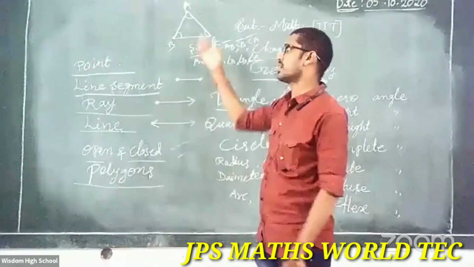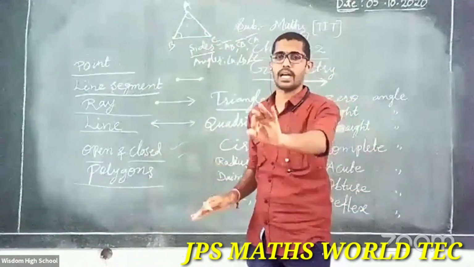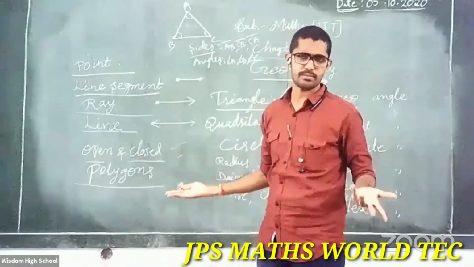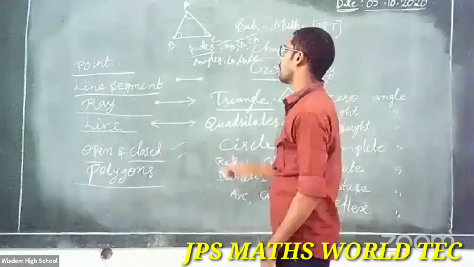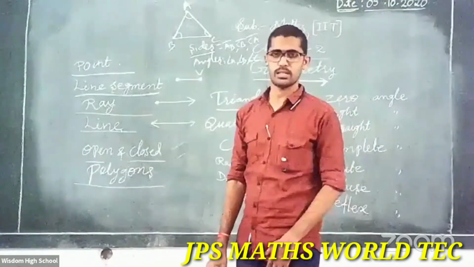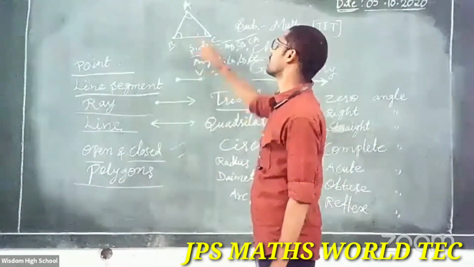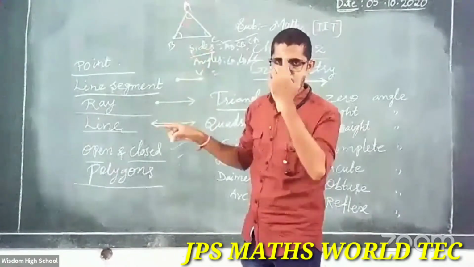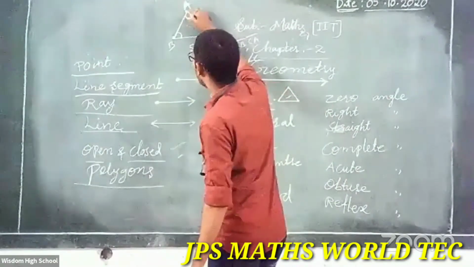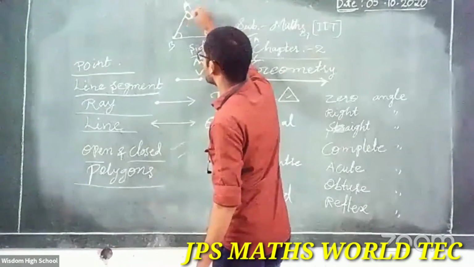But simply, what is here? A triangle has 3 angles: angle A, angle B, angle C. Clear? Next, what are the vertices? How many? That is the same. Here note that what is inside is called an angle. Here observe, here is an angle.